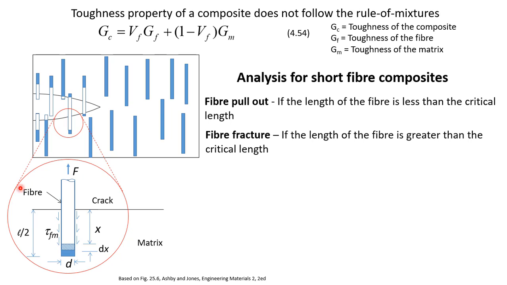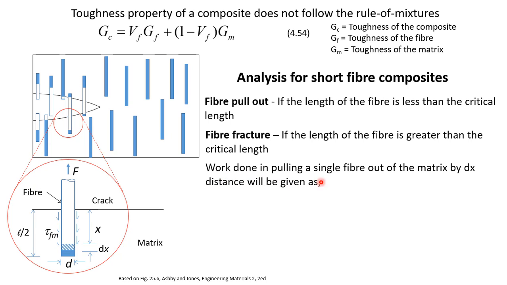So here we can schematically show this diagram where the fiber is here and the fiber is experiencing a shear between the fiber and the matrix. These are the dimensions, and we have taken this length as L by 2 because we assume that another L by 2 is on this side.